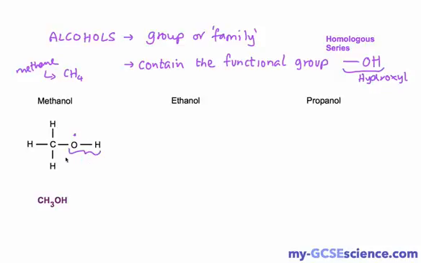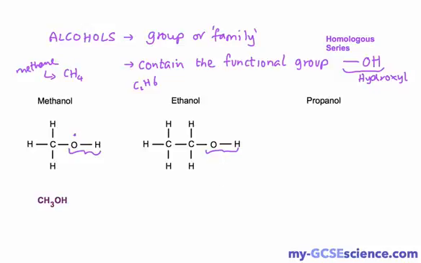an alcohol. The next chemical along then is our ethanol, and if you look at ethanol, you remember back when we did ethane, which was a hydrocarbon we studied, and that was C2H6. But all we've done here is remove the end H and replaced it again with our functional group, our OH or hydroxyl group on the end there.